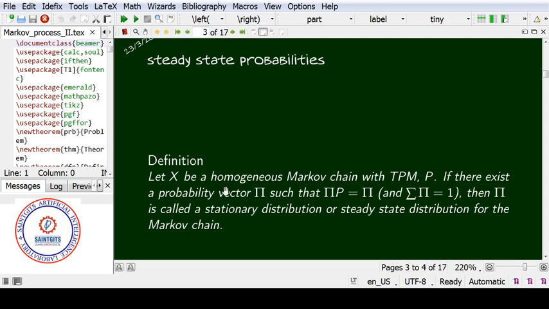Let X be a homogeneous Markov chain with the transition probability matrix P. If there exists a probability vector pi such that pi P is equal to pi, that means P has no effect on pi, and definitely pi is a probability vector, so the total probability should be 1. Then that probability vector pi is called the stationary distribution, or steady state distribution, or long run distribution of the Markov chain.